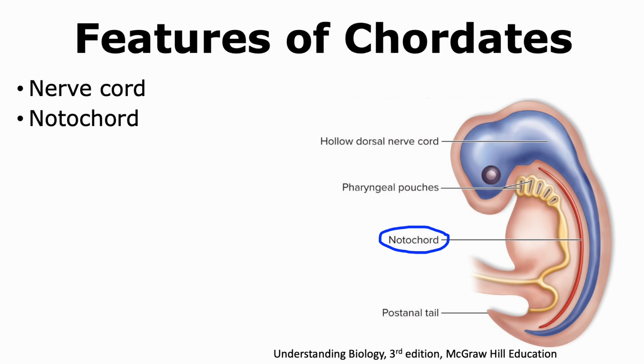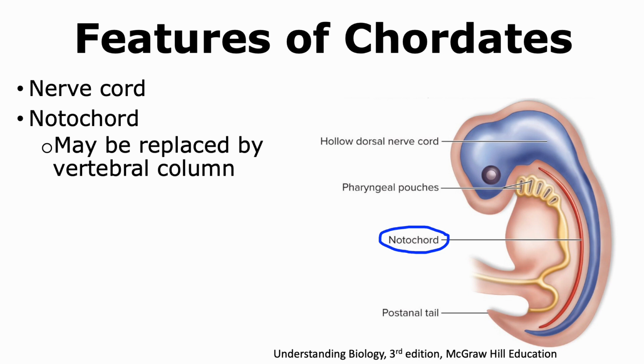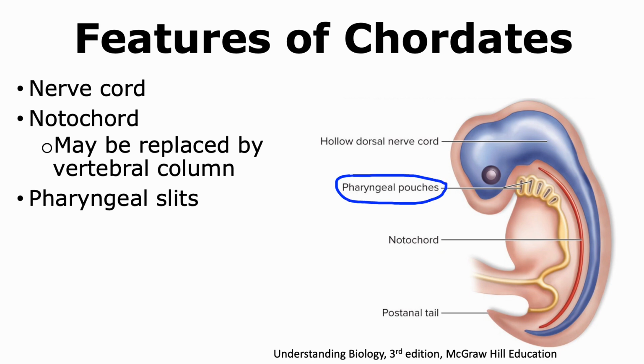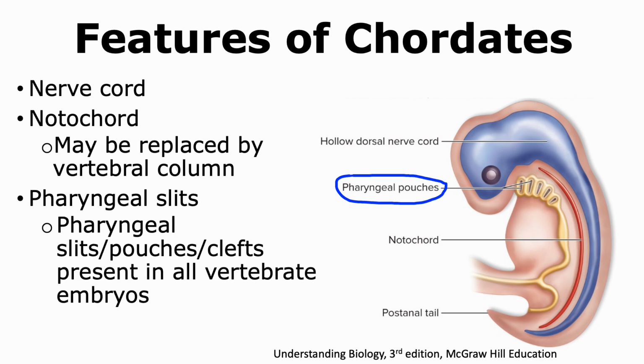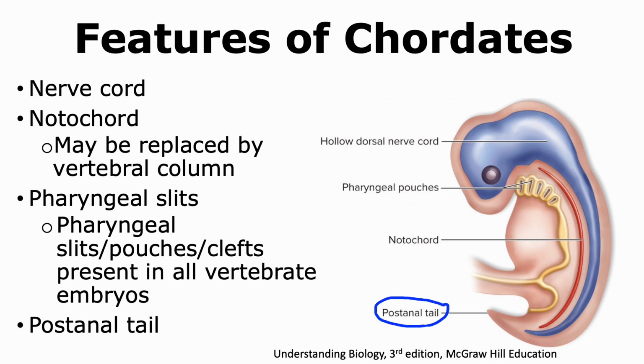In some cases, the notochord may be replaced by the vertebral column as development proceeds. Chordates also show the presence of pharyngeal slits, which can also be called pharyngeal pouches or clefts, and these are present in all vertebrate embryos. Chordates also show the presence of a post-anal tail.